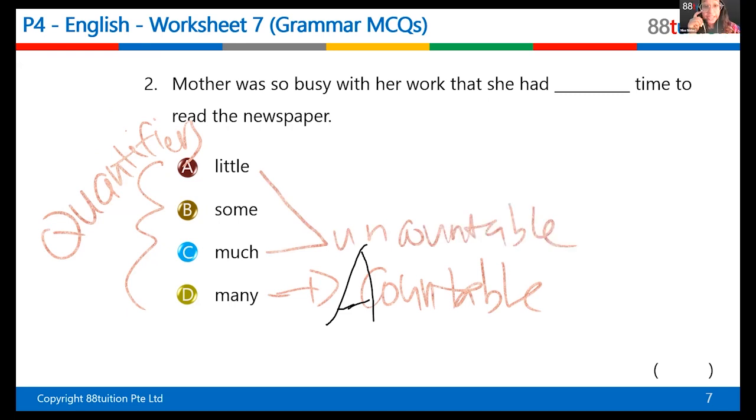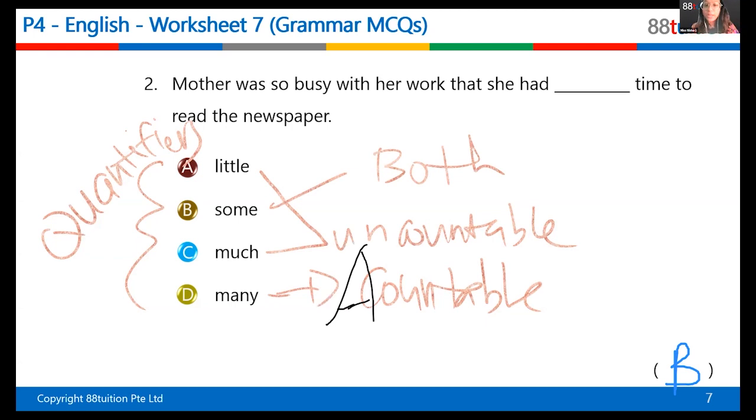I don't have much time. Time is uncountable, right? And I have little time to complete my homework. So A and C are used for things you cannot count. Some is used for both. Okay, you can use some for both. For example, I should go home and get some sleep. Sleep you cannot count, right? And I can also say, I know some students, you can count. So you can use it for both countable and uncountable, right?